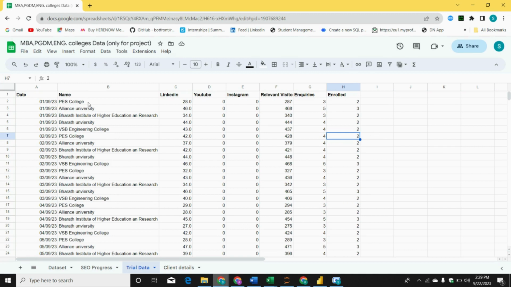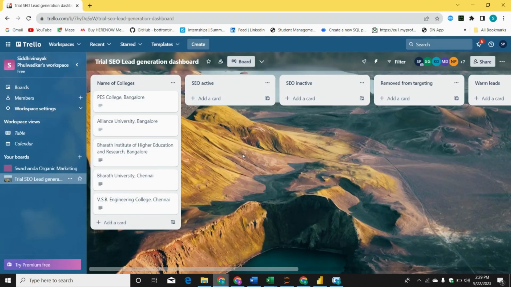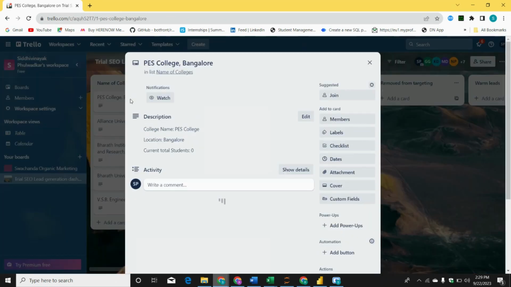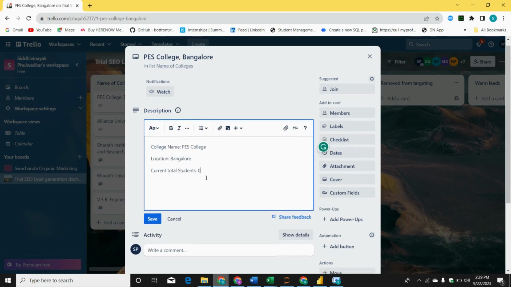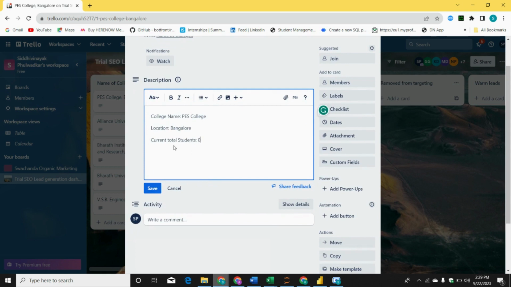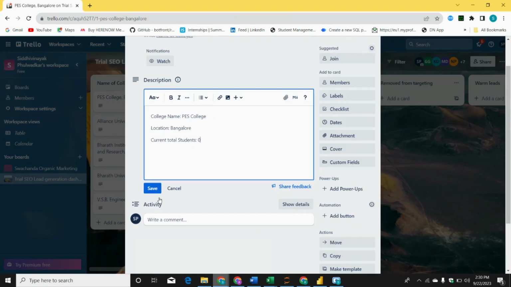Now what I'm going to do is, I have five different colleges. These are my five different colleges. I will go to my Trello board. Okay, this is my Trello. In this Trello, I have mentioned five different colleges, the same colleges. Once I click on this board, I can see I have just written the name of the college, location, and current total students who have enrolled. Current total students means those who have already enrolled. So I will just go back to this and I will see how many people have enrolled. For this particular college, let's say I'm writing a comment here.